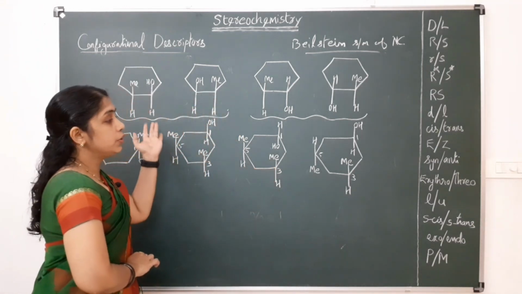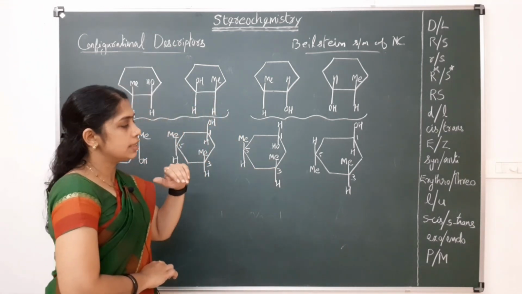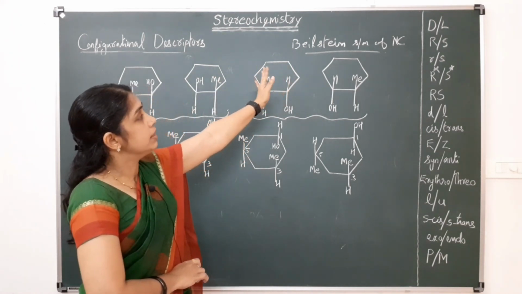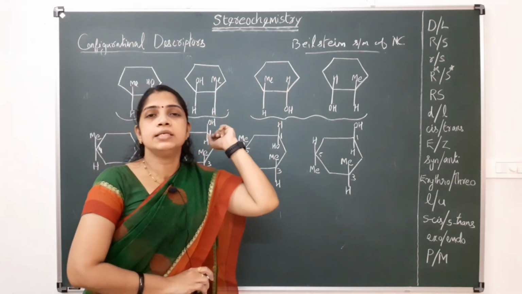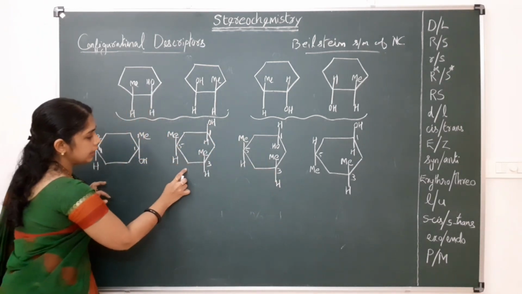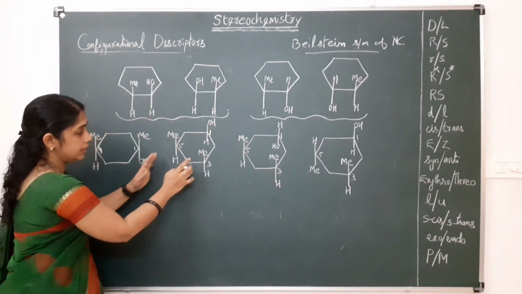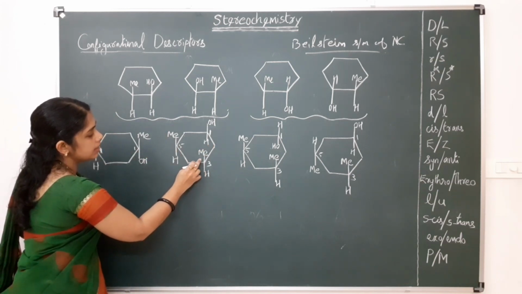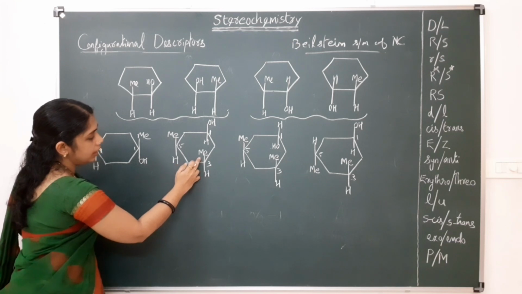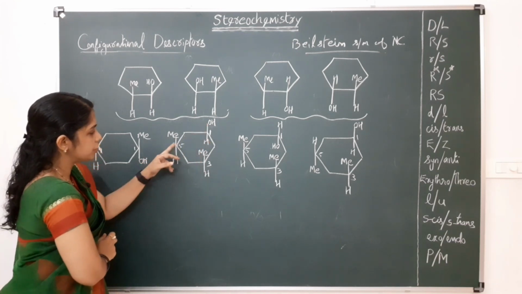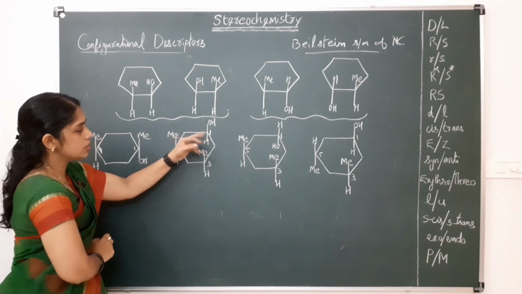Okay, here we have to use cis and trans in such a way that we name it according to the Beilstein system of nomenclature. For example, for this compound, we can name it as follows: this methyl is cis to OH, this methyl also cis to OH.